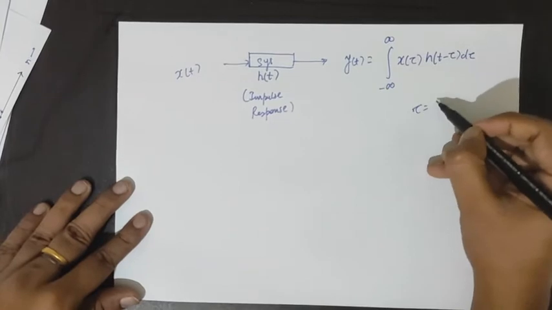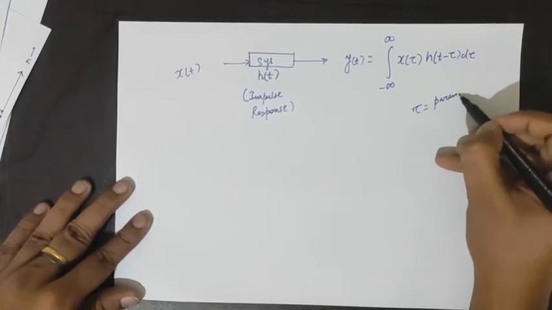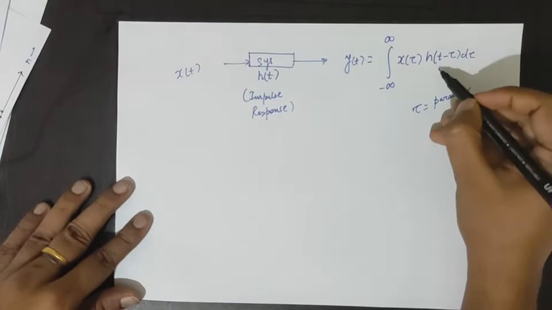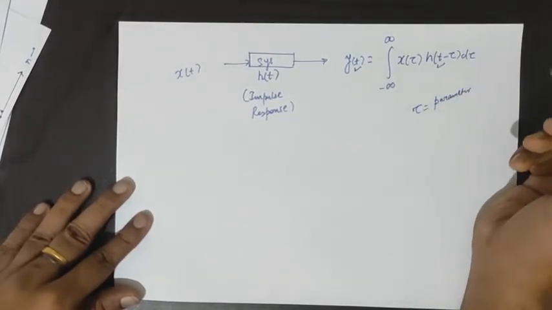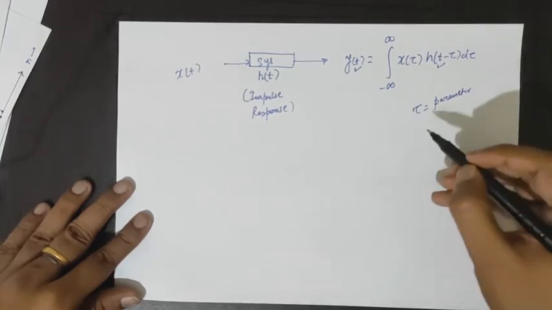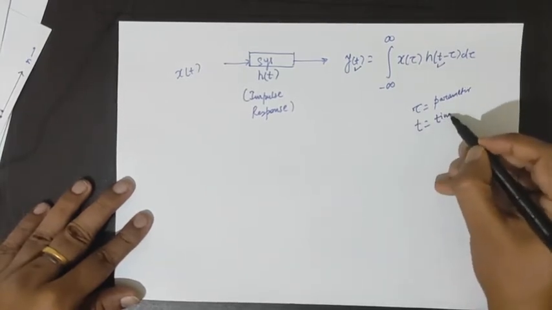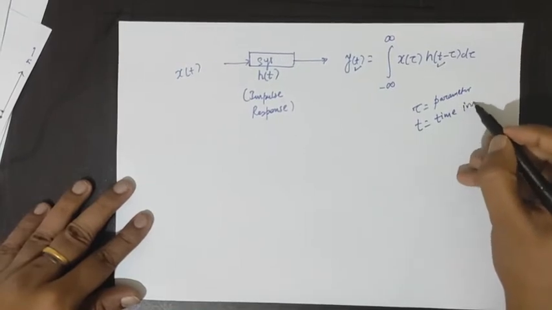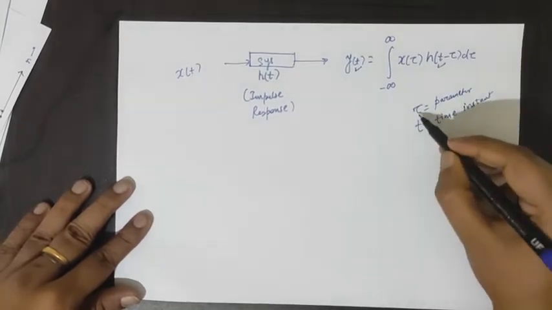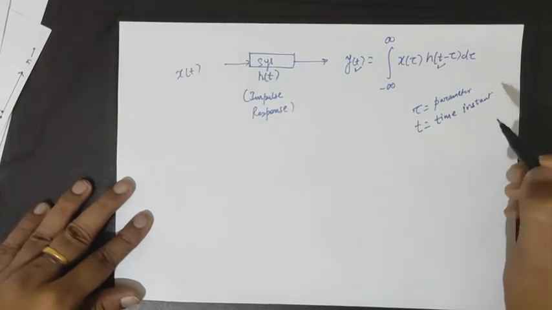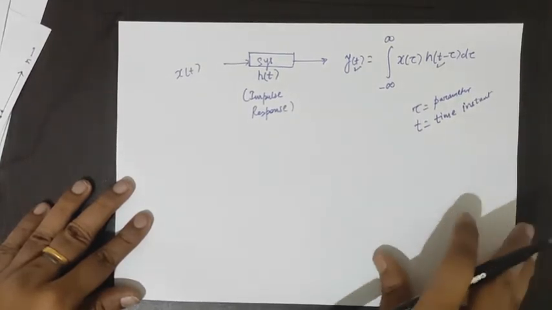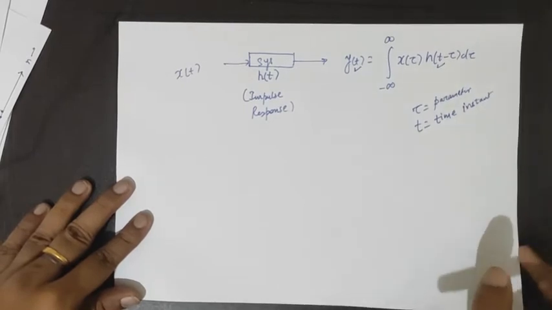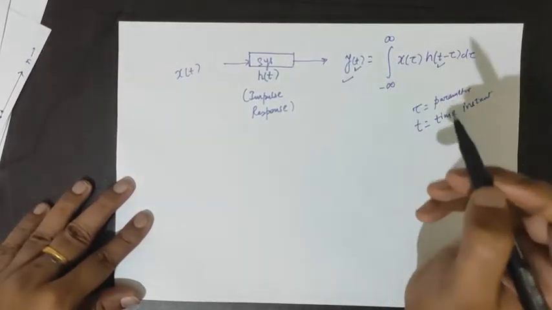Tau is some parameter, and t corresponds to the time instant. T is the time instant, and tau is some parameter. Let us see some examples of how we can obtain the output.